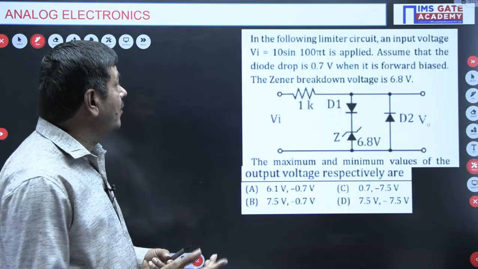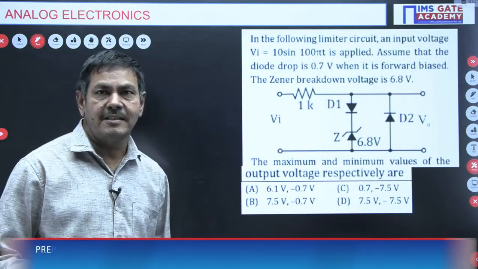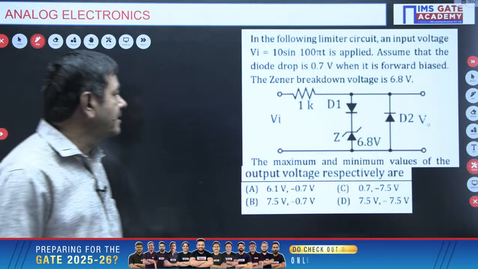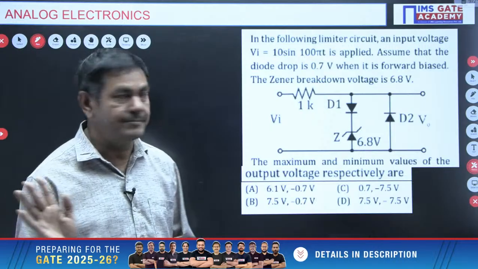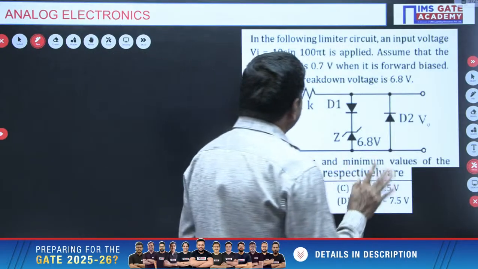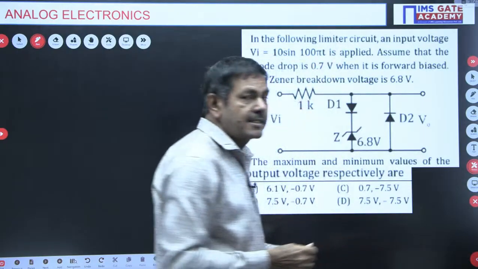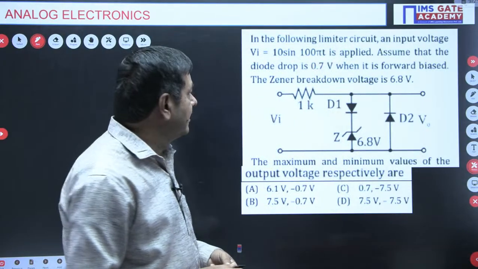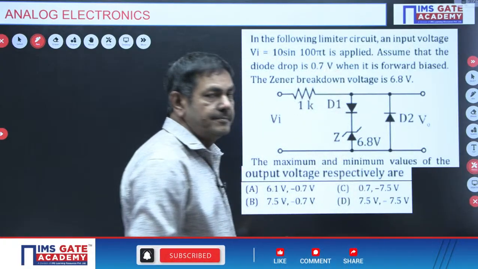When it is forward bias, the Zener breakdown voltage is 6.8 volts, as given here. That means these diodes are not ideal diodes. To be clear, if it is forward bias, the voltage drop across the diodes is 0.7 volts, as given. The breakdown voltage of the Zener diode is given as 6.8 volts only.